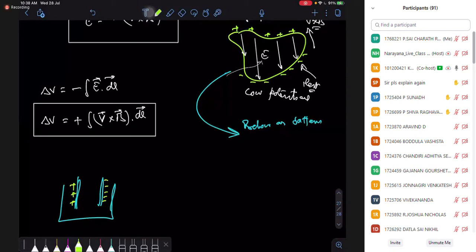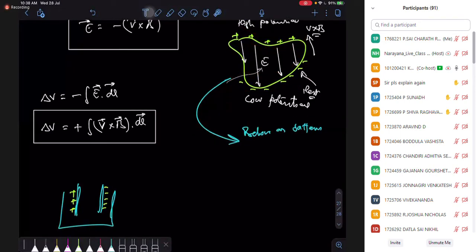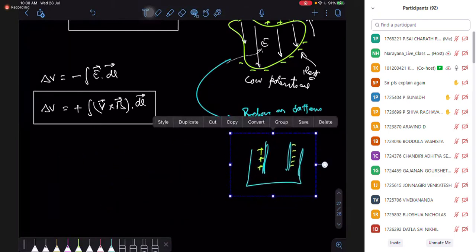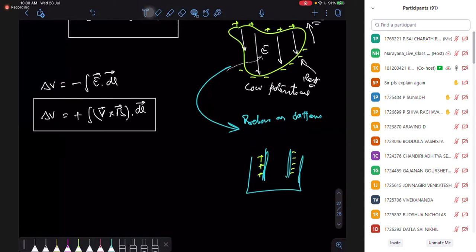Okay, the same thing happens here. Positive charges are accumulating on one side, negative charges are accumulating on the other side. So it's going to behave as a battery, right? That is what happens in the battery. So this positive end behaves as the positive terminal, and the negative end behaves as the negative terminal. So this moving conductor behaves as a battery.